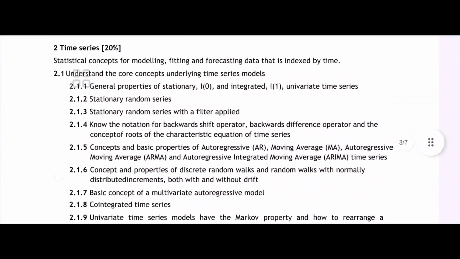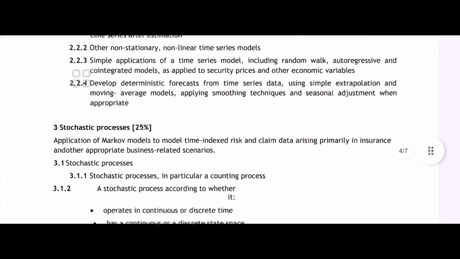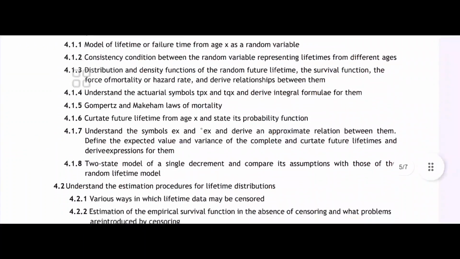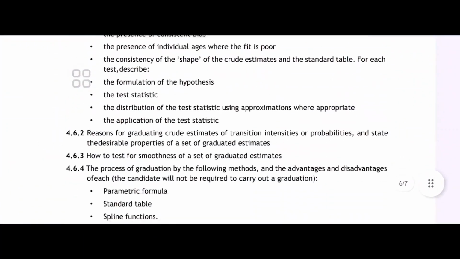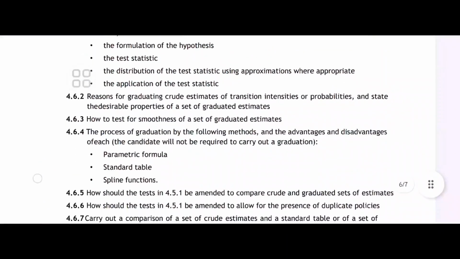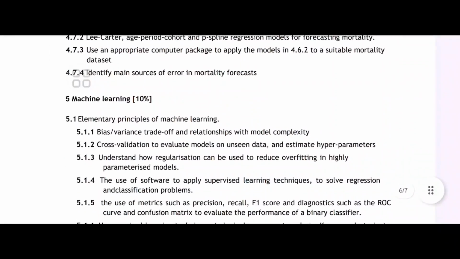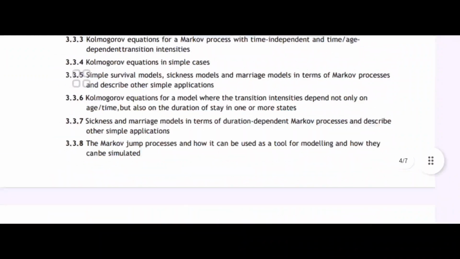Time series, again the econometrics part, it's an important topic in econometrics. ARMA model, autoregressive moving average, autoregressive integrated moving average, time series, stochastic process, survival model, everything is there. I am not going into depth for the time being. Parametric test, overall fit, statistical test, machine learning finally. This is the CS2 syllabus, the whole thing.